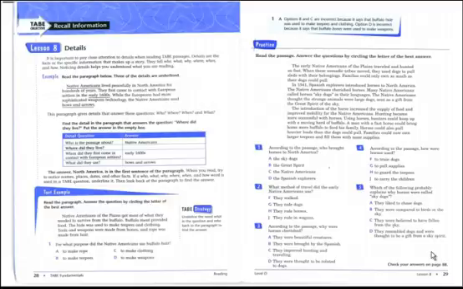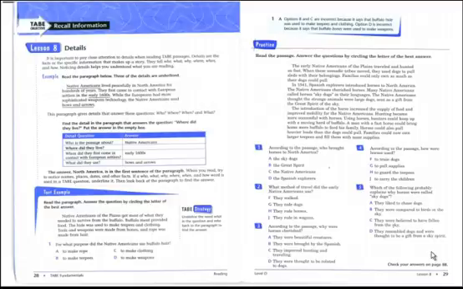When you read, try to notice names, places, dates, and other facts. If a who, what, why, where, when, or how word is used in a TAP question, underline it. Then look back at the paragraph to find the answer. Here's our test example and our TAP strategy box. Our TAP strategy tells us, underline the word what in the question and refer back to the paragraph to find the answer. The question reads, for what purpose did Native Americans use buffalo hair? And with that in mind, we will read our example.